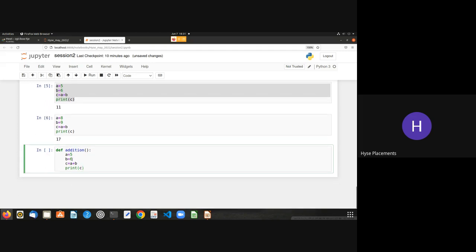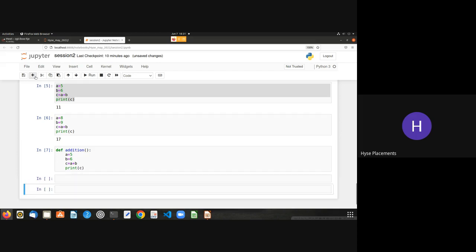So I have created a function by using the def keyword, followed by the function name, then parenthesis, and then a colon. After the colon, we have an indentation block. Inside the indentation block, I have defined my logic. Okay, I've executed it. Now, if I want to call that function, like execute that function, I'll call the function name followed by parenthesis. So if I execute this, see, the answer is 11.